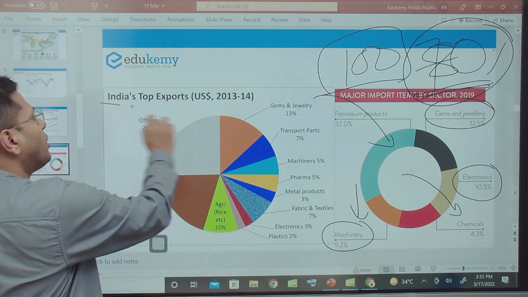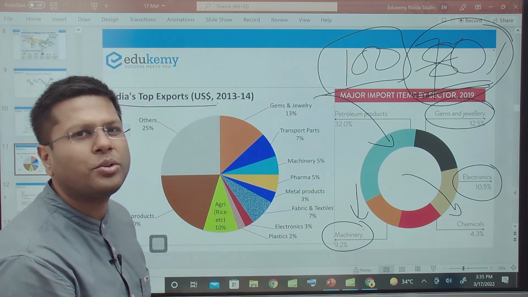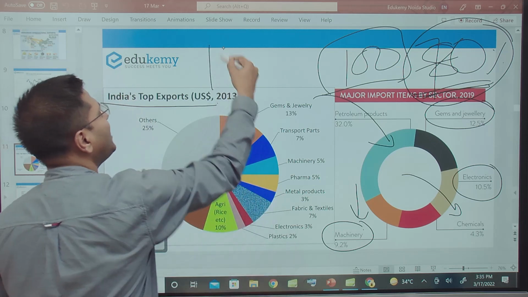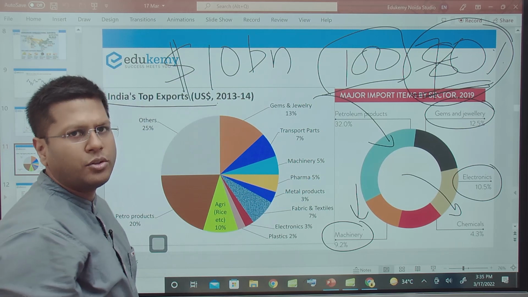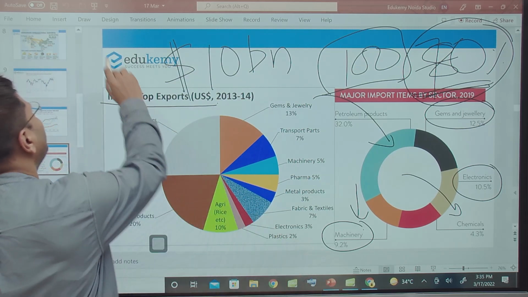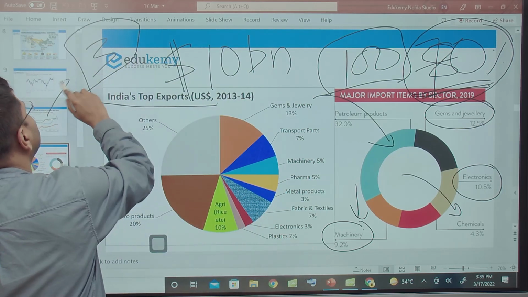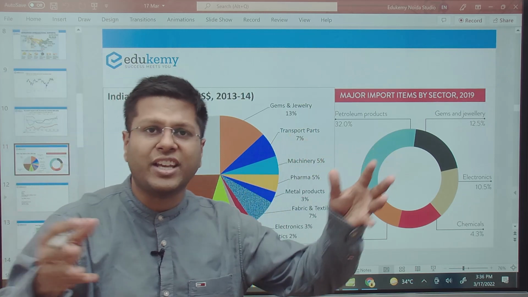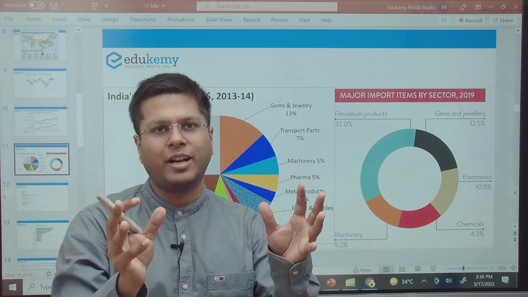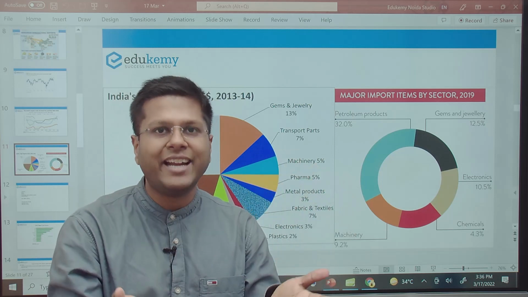But top exports, do we export to Russia? No, not much. The total trade between Russia and India is $10 billion. The total trade between India and Ukraine is hardly $3 billion. So therefore, in those terms, we are not getting impacted. But because of the world supply chain, it is all linked because of globalization, we will get impacted. We are already getting impacted.